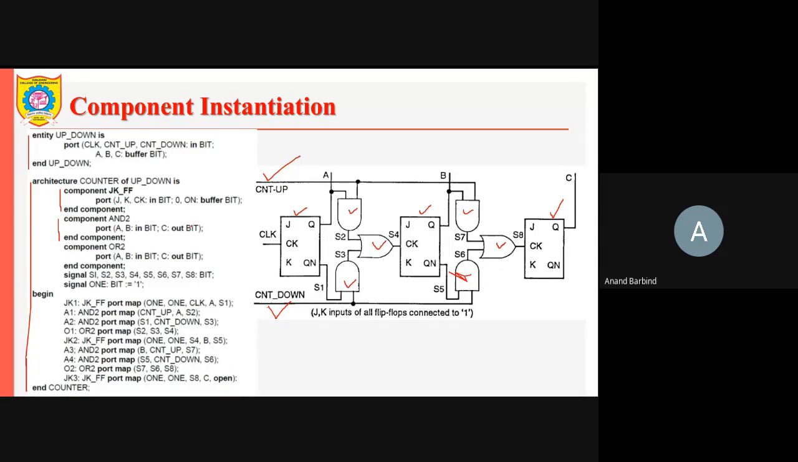When it is implemented in VHDL using structural modeling, you need to specify these components first and then declare the signals, so that for each of the intermediate connections you declare all these signals, and finally you can go for the instances of these components. You can see here that there are 3 instances of JK flip-flop: JK1, JK2, and JK3. 4 instances of AND gate: A1, A2, A3, and A4. And 2 instances of OR gate, O1 and O2.